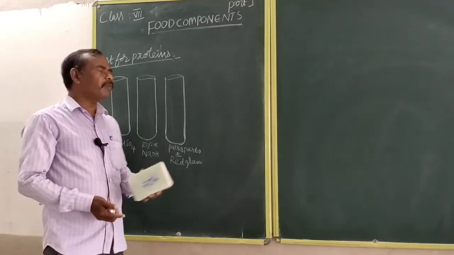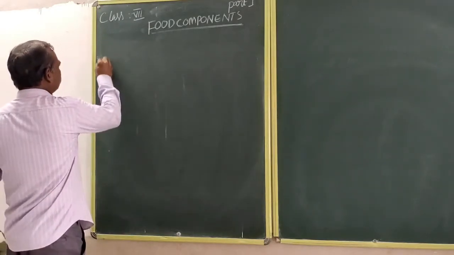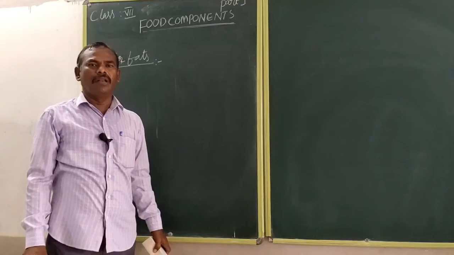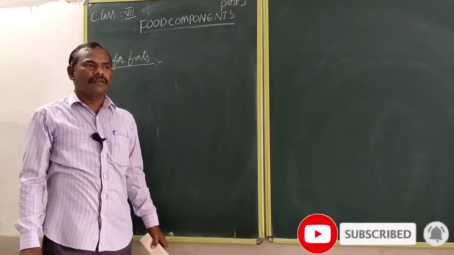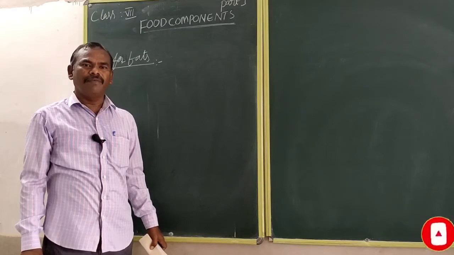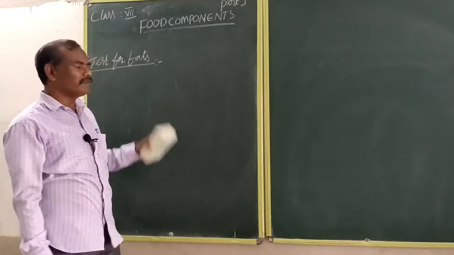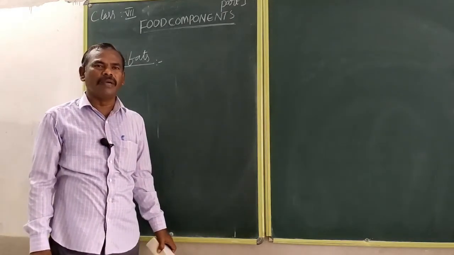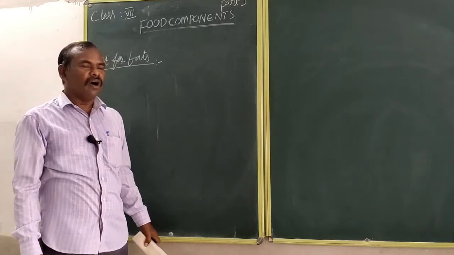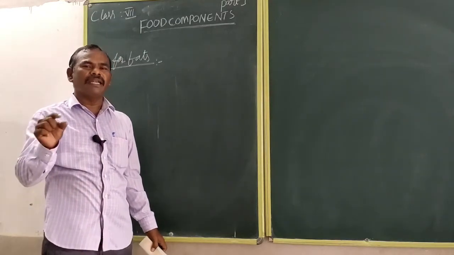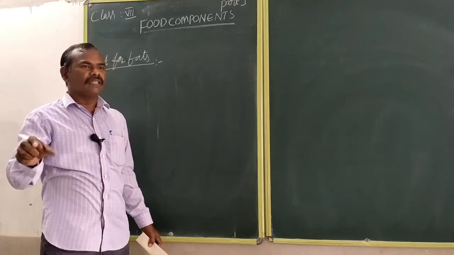Next, the test for fats. All meat, all flesh, like mutton, chicken, beef, pork, are sources of fats. Fats are also known as body protective food. So how can you detect these food items? These food items contain fats.